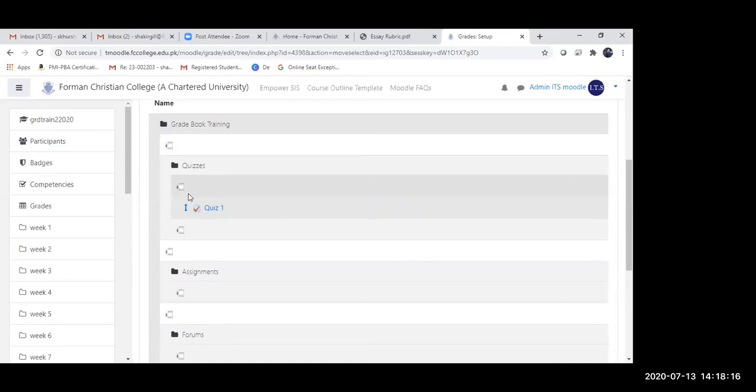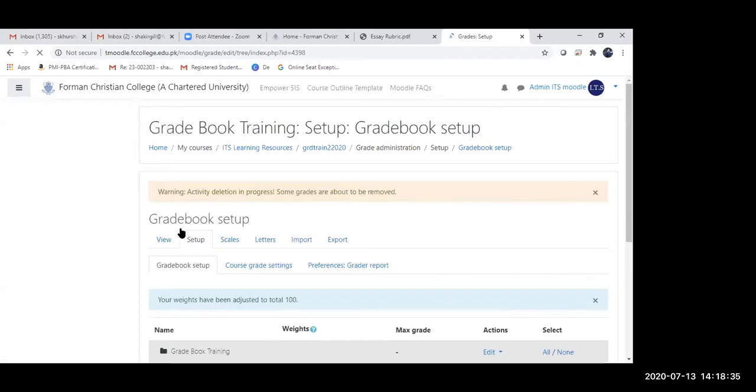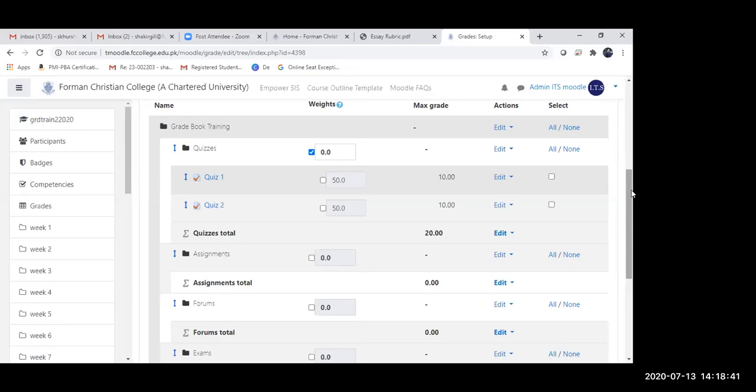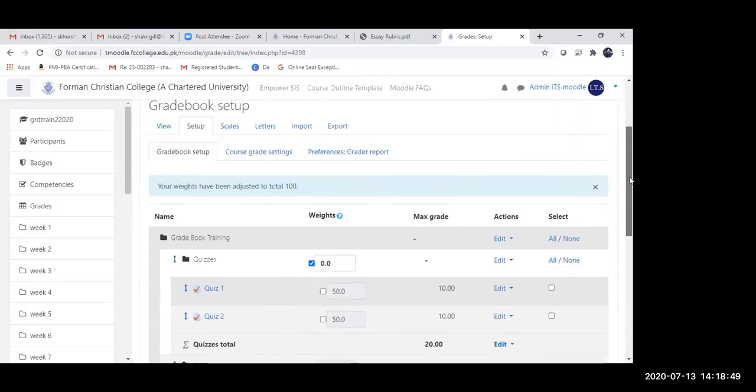So these boxes over here basically represent the slots where I can actually move my quiz to. So I want to move my quiz to under the category of quizzes and beneath quiz 1. So I'm just going to click here. And there we are. We have created quiz 1 and quiz 2 under the category quizzes. Now in a similar way, we are going to create forums, and we are also going to create an exam.